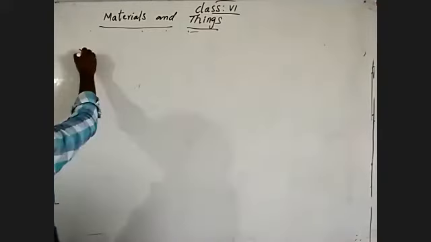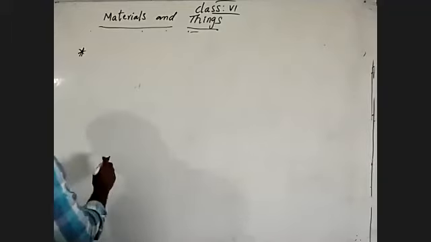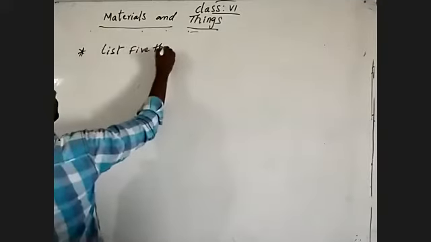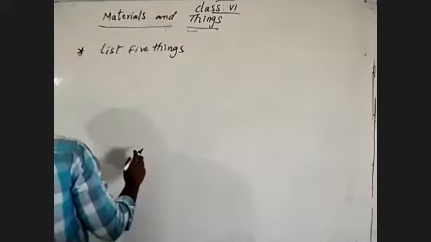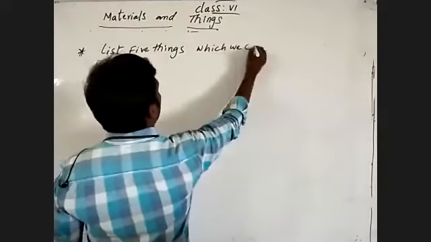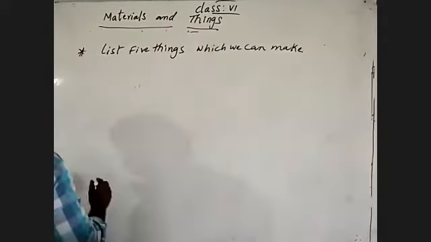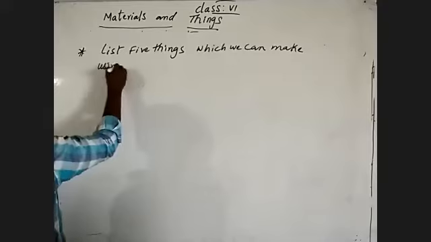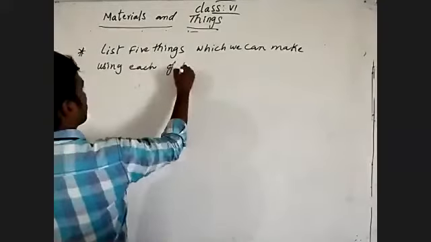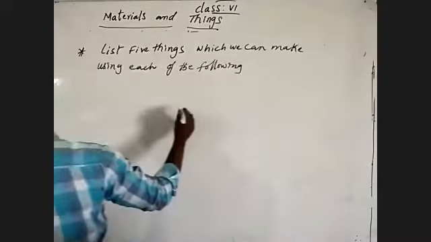Let's discuss one question. List 5 things which we can make using each of the following materials.